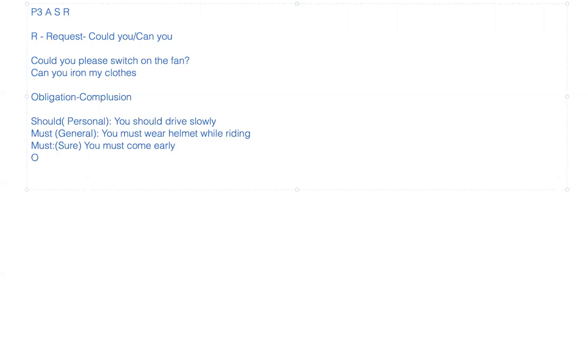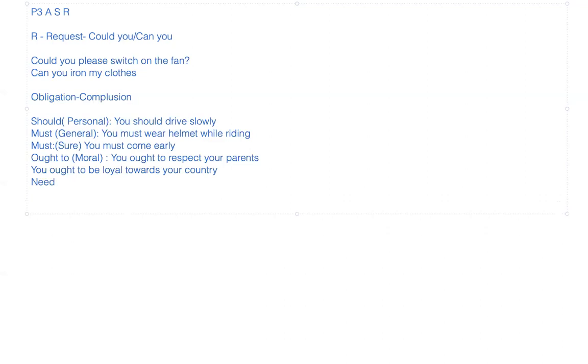And then comes ought to. Ought to is your moral compulsion or moral duty. So it can be related to your values, like you ought to respect your parents, or you ought to be loyal towards your country. And that's how you can use this word ought to.